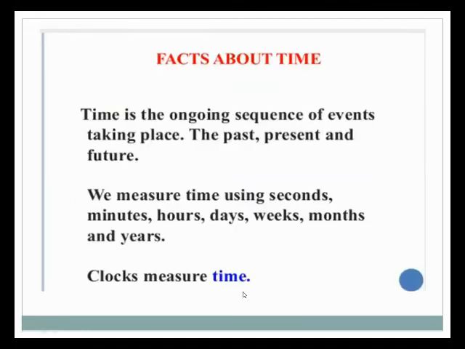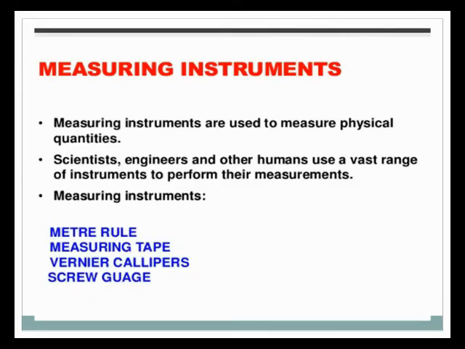The next one is, what is time? Time is the ongoing sequence of events taking place: the past, present, and future. How will we understand past, present, and future? We will understand by the help of time. And how will we measure time? We measure time by the help of a clock. We find the time by the help of a clock.